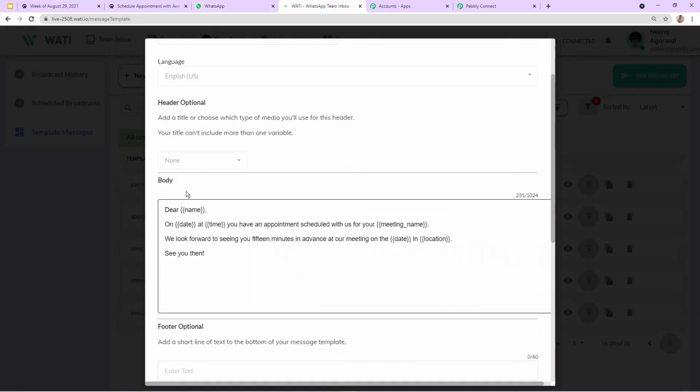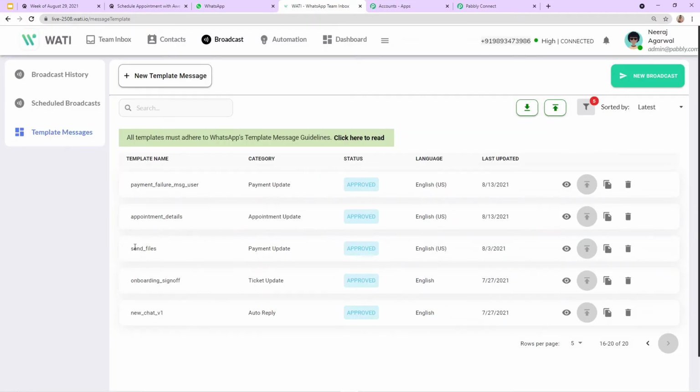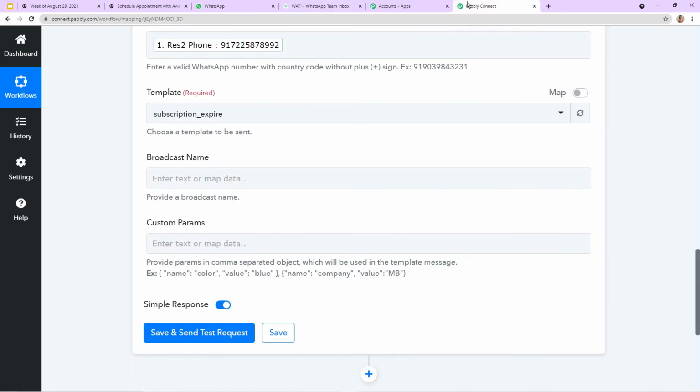So here you must be thinking, why did I write this name in this format within double curly brackets? So these are called custom parameters, which I'm going to tell you further in the video. So keep watching. It is an important part. Okay, so here is the template which I am going to use, which is appointment details. So let's map it here into Pabbly Connect.